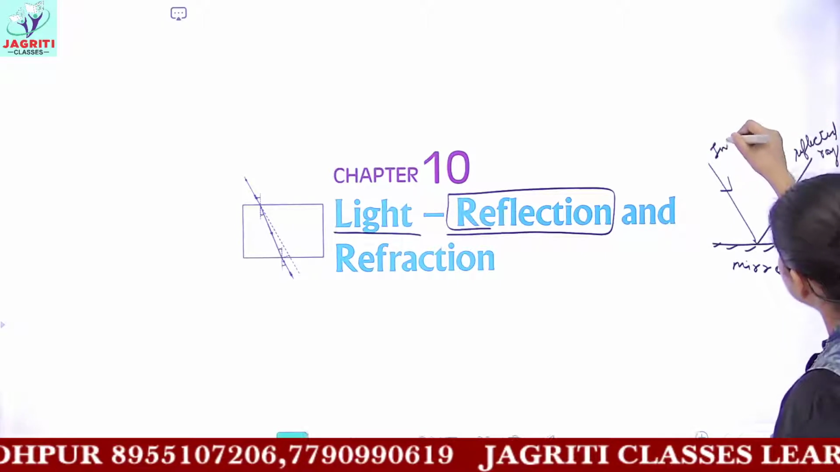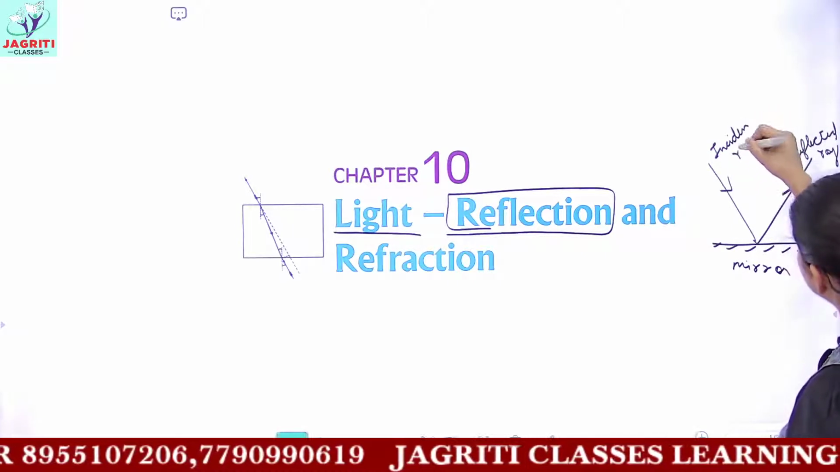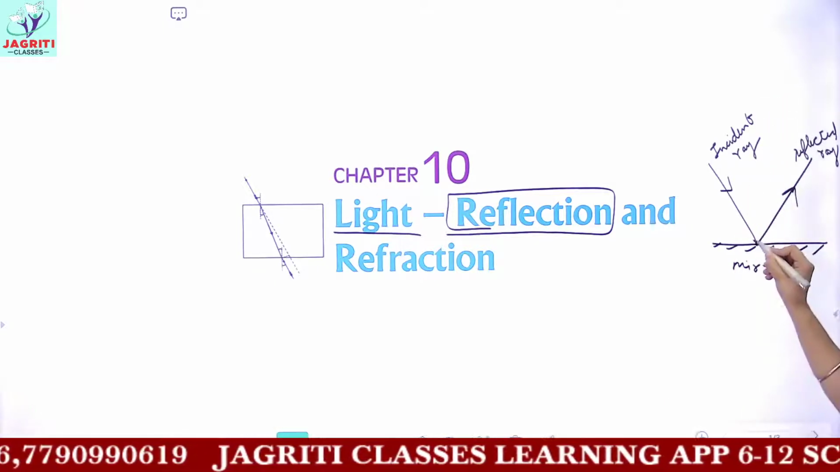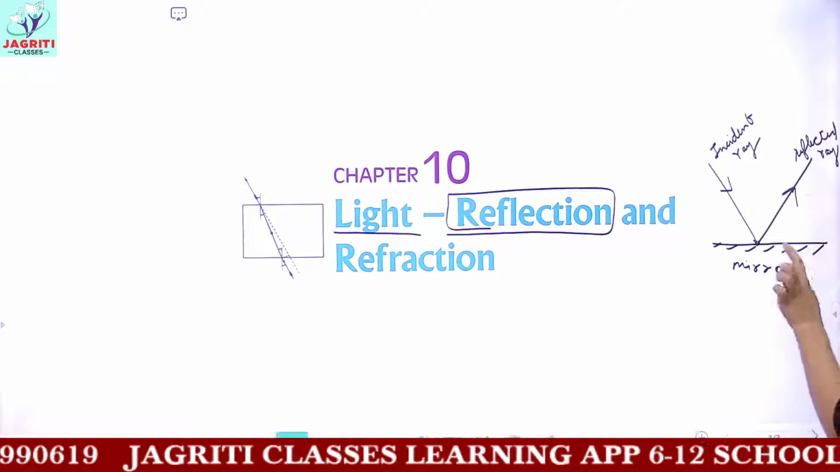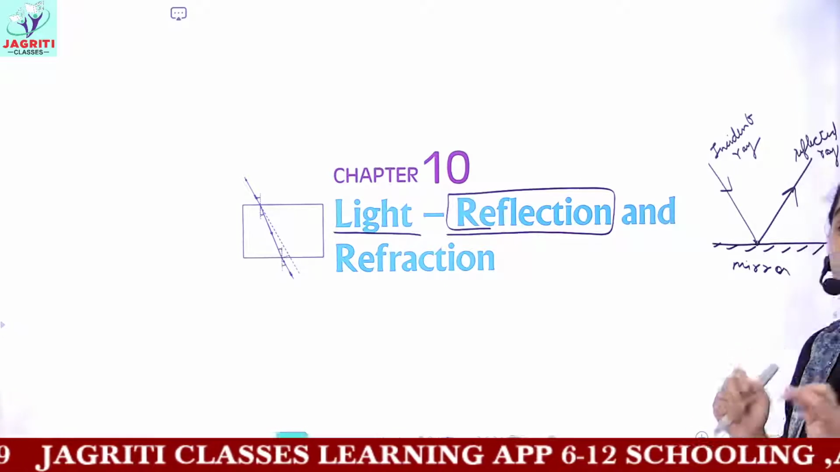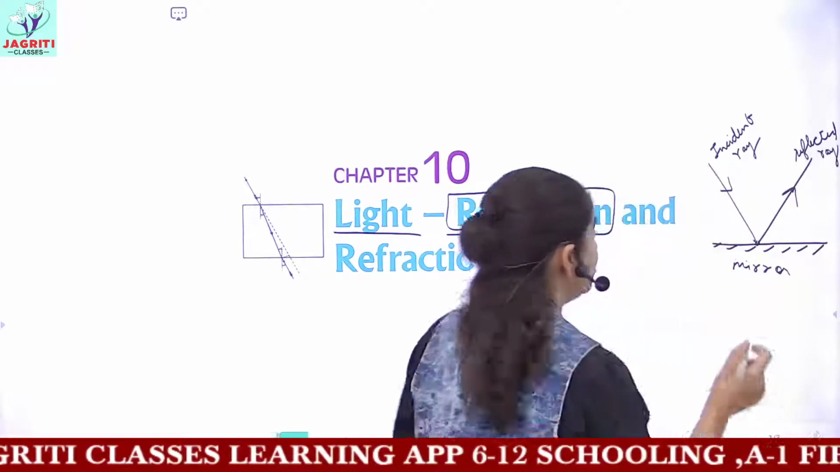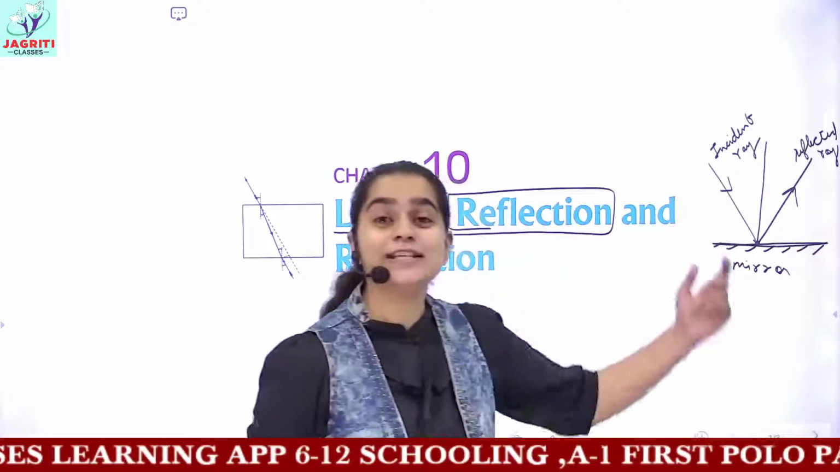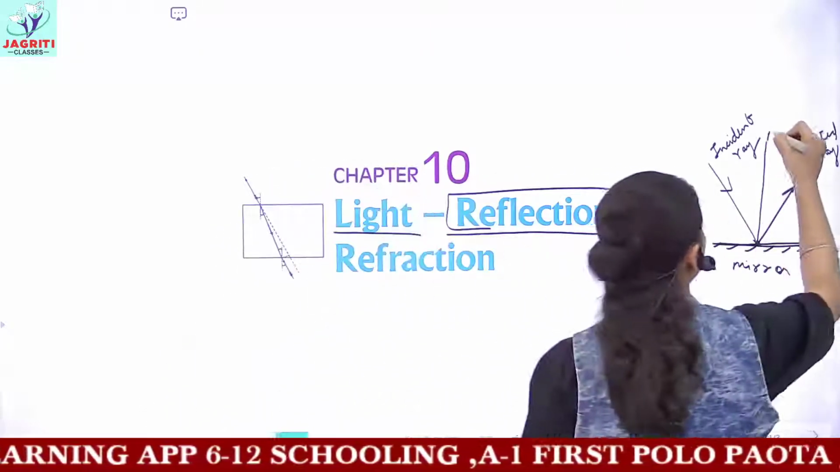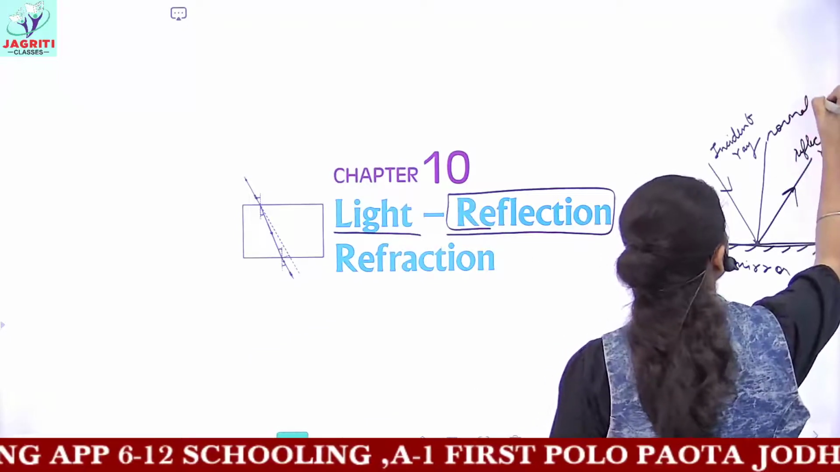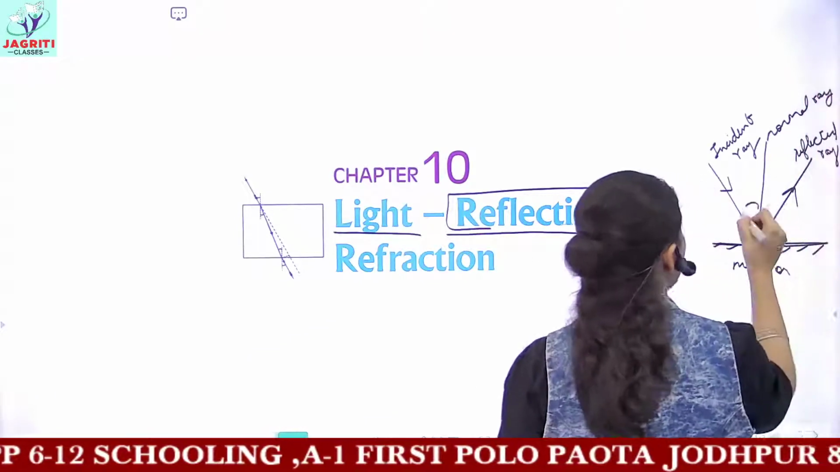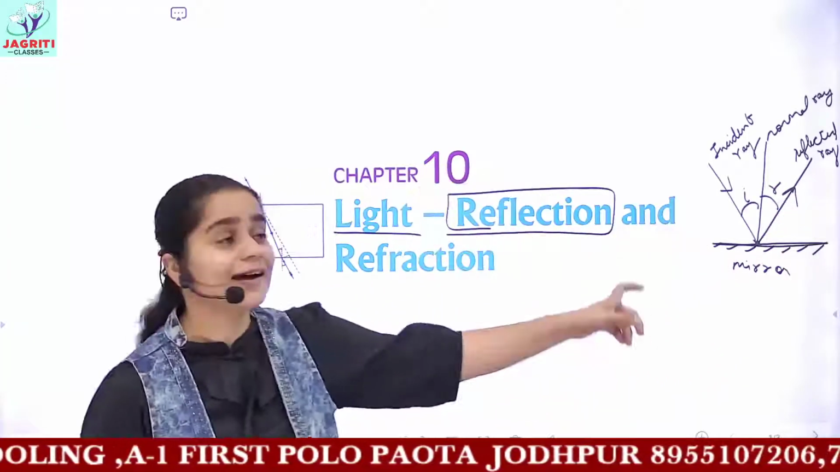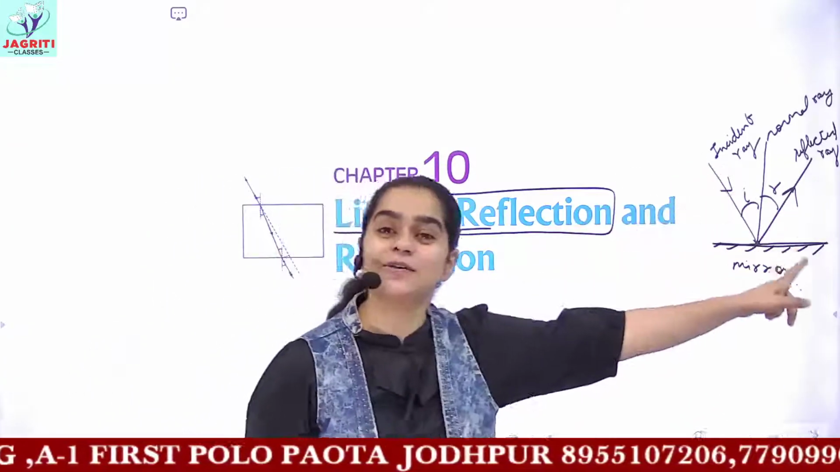This one is your incident ray. Okay, and on the common point between the incident and the reflected ray, you can draw an imaginary line which is perpendicular to the surface of the mirror. So this perpendicular ray is called the normal ray. So all this we have discussed. Then you have an angle, angle i, and here you have the other angle, angle r, the angle of incidence and the angle of reflection.